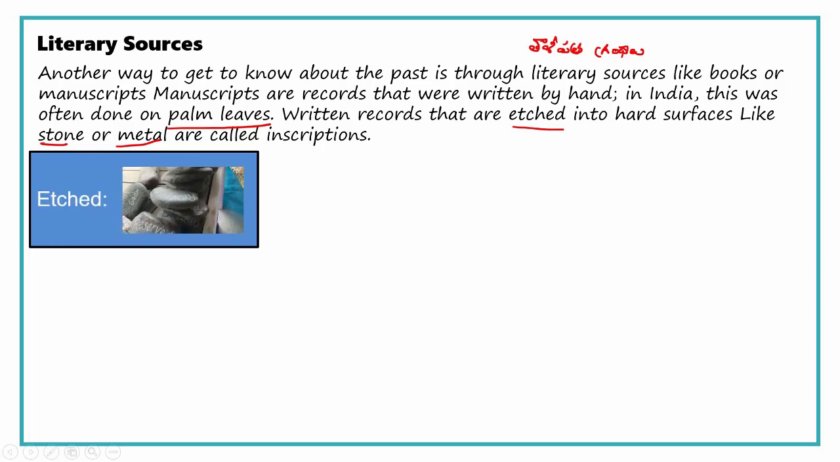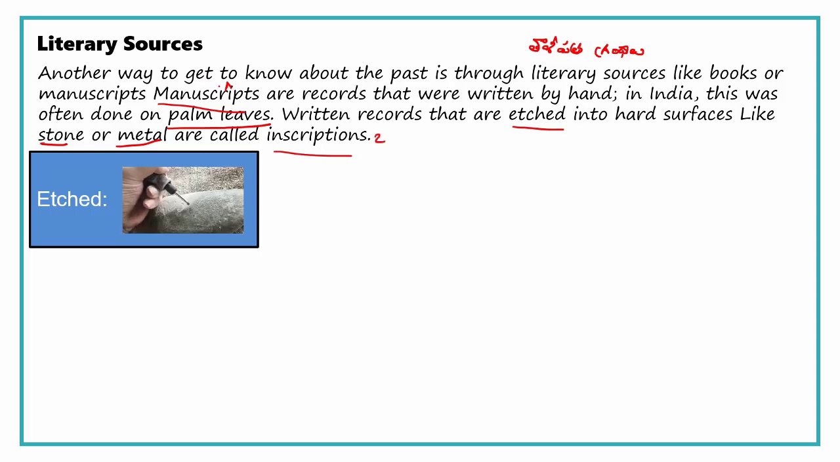See, there is a stone with a sharp object. They are etching on the stone. That is called etching. Writing something on stone or metal with a sharp object is called etched. Now I think you know what literary sources are. One is manuscripts and the other is inscription. What is a manuscript? Script by man.